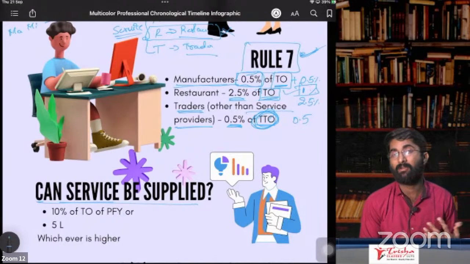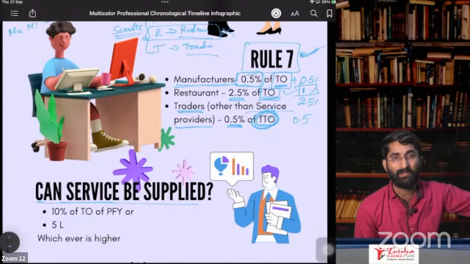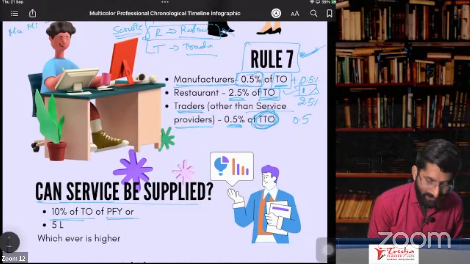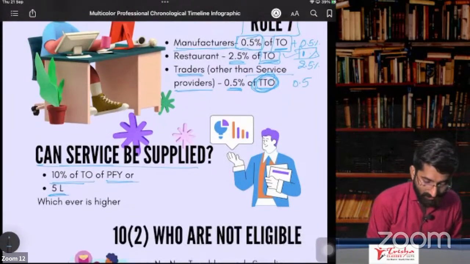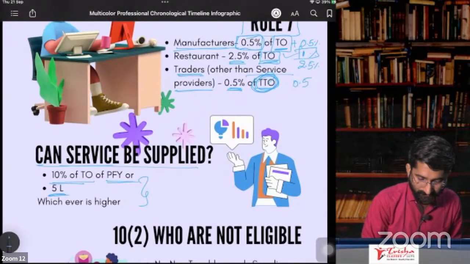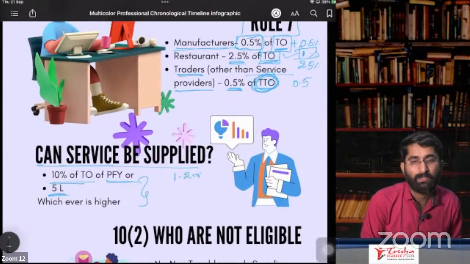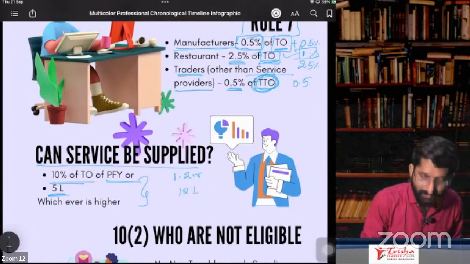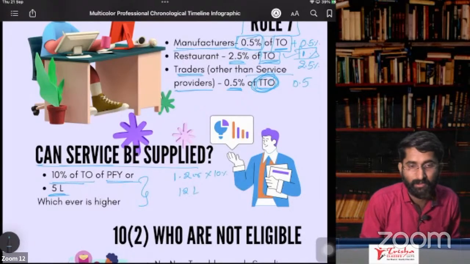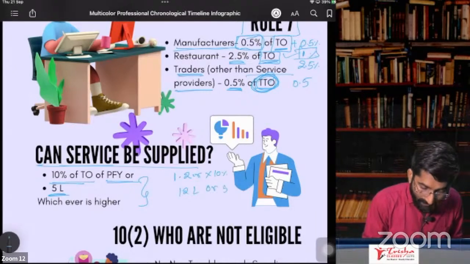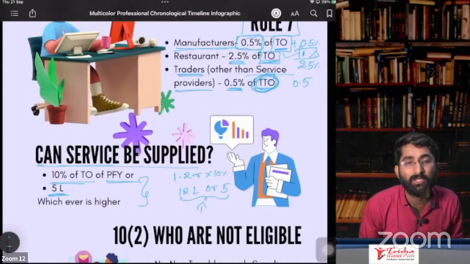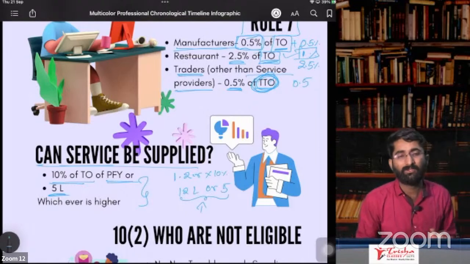You can go for provision of service to what extent, sir? Previous year turnover. What is your previous turnover? Multiplied by 10%. 10% of the turnover of the preceding financial year or 5 lakh rupees, whichever is higher. That means, example, in the preceding financial year my turnover is 1.2 crore. This financial year, can I go for provision of service? Yes. To what extent, sir? 12 lakhs. What is 12 lakhs? 1.2 crore multiplied by 10%. 12 lakhs or 5 lakhs, whichever is higher. 12 lakhs is higher. So I can give the services to the extent of 12 lakhs.